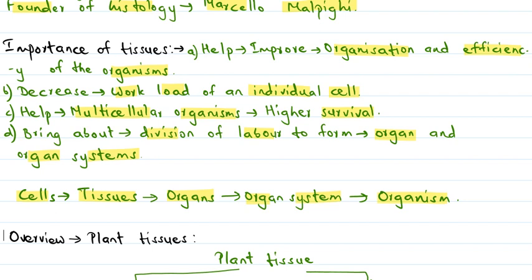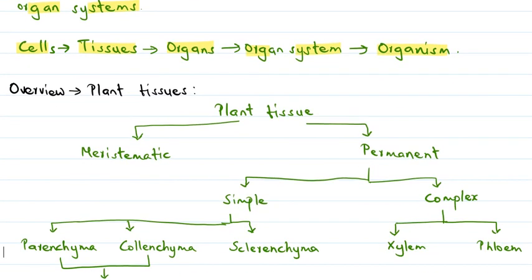Then we looked at the overview of plant tissues. Based on the dividing capacity of tissues, the plant tissues can be classified into two types: the meristematic tissues or the growing tissues, and the permanent tissues. The cells in meristematic tissues are capable of cell division, whereas only the mature cells of permanent tissues are capable of cell division. These permanent tissues can further be divided into two types: simple permanent tissues and complex permanent tissues.